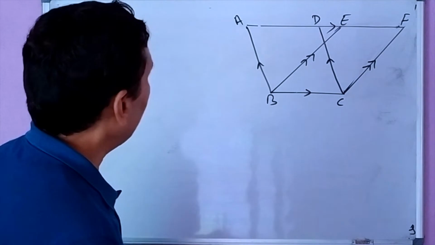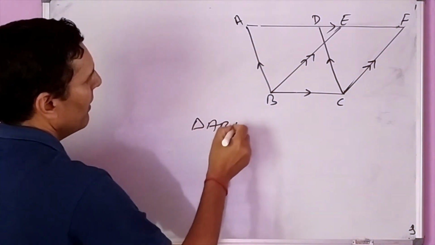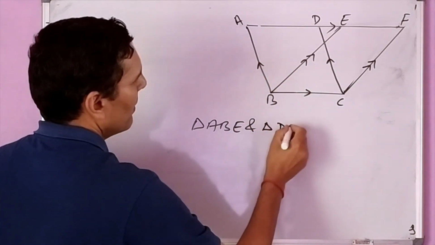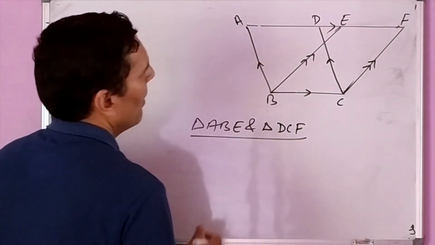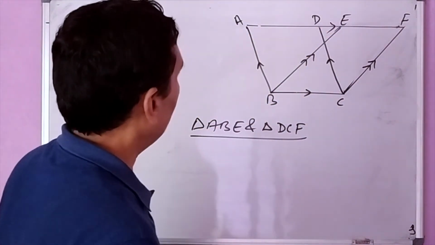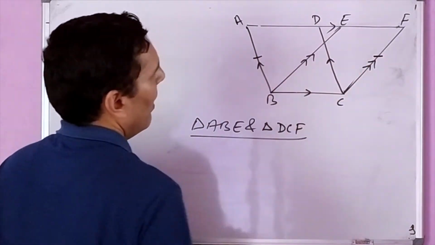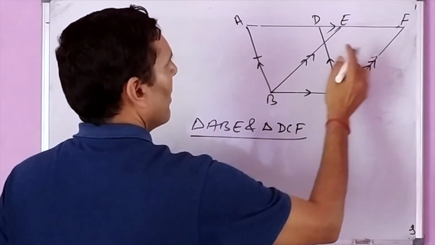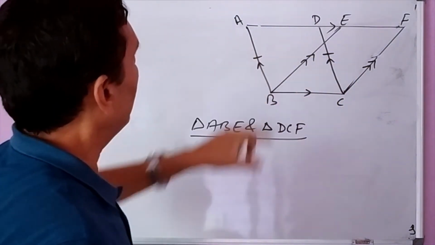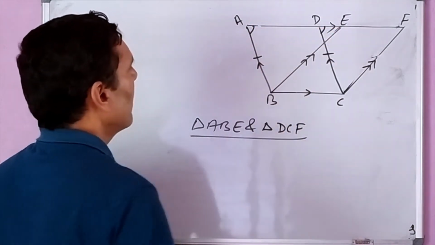Here also we have the triangle ABE. Look here, triangle ABE and triangle DCF. These triangles are overlapping slightly here, that much only. So AB is equal to DC, opposite sides of parallelogram ABCD, and we can take this angle and this angle.